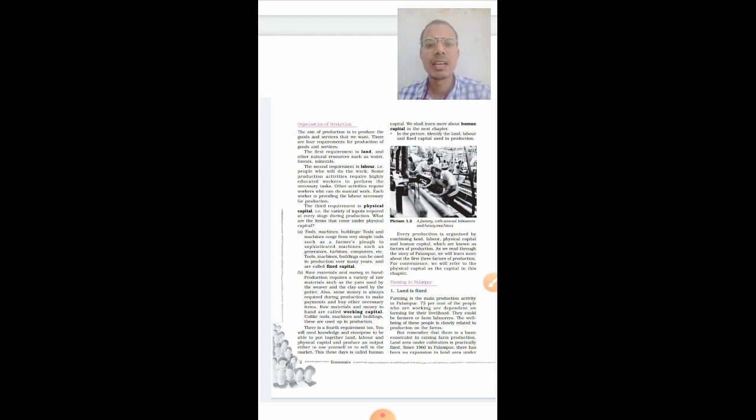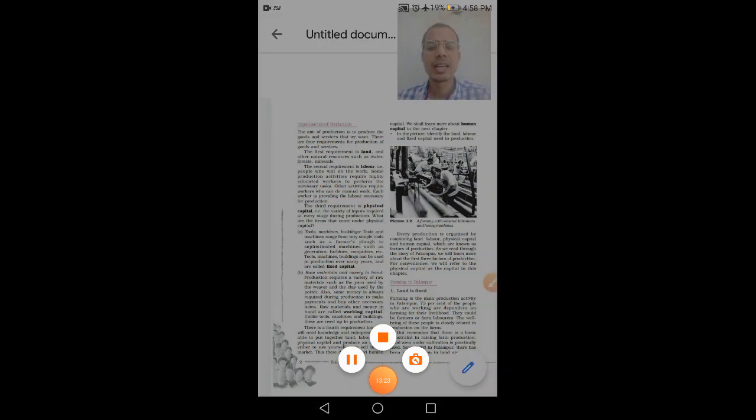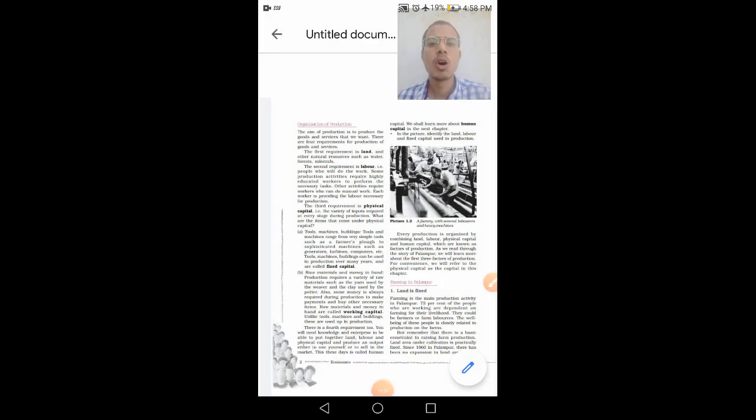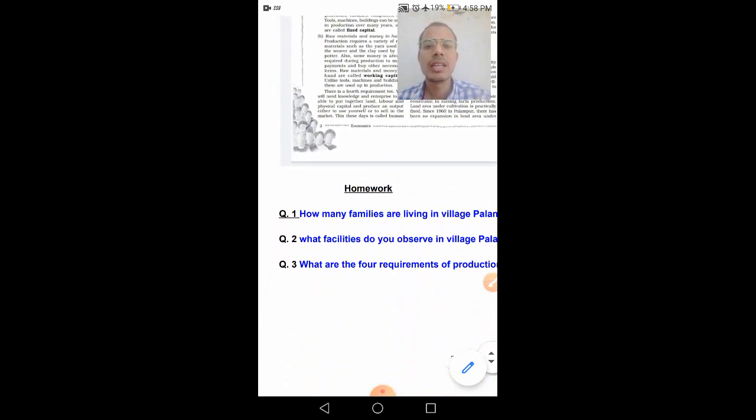So the next topic which we are going to discuss is land. We'll discuss that topic in our next class. As I told you today, for doing the production, the first requirement is land. So in the next class we'll discuss in detail the land resource, then labor, then physical and working capital, and after fixed capital and working capital, we'll discuss human capital. So now for today there is some homework for you.